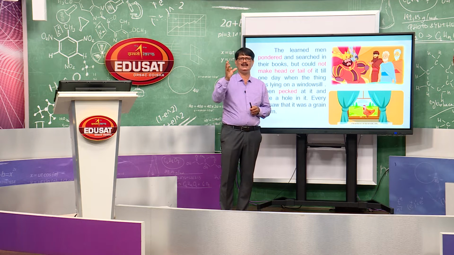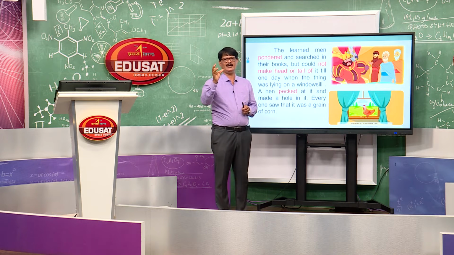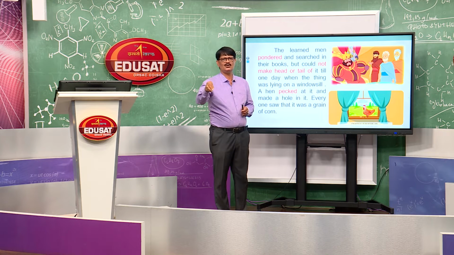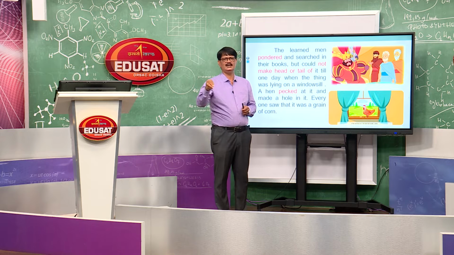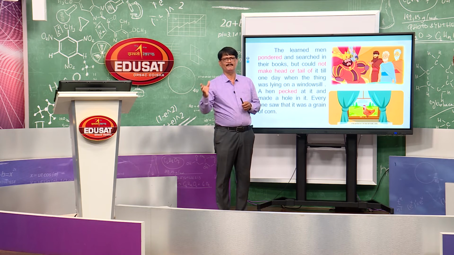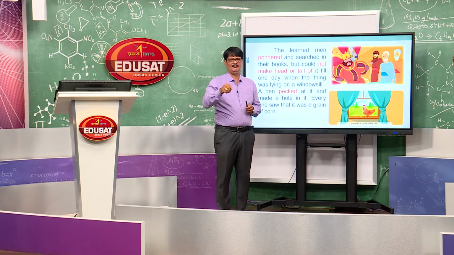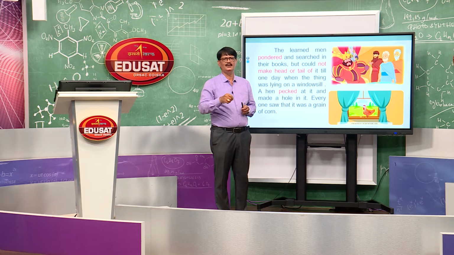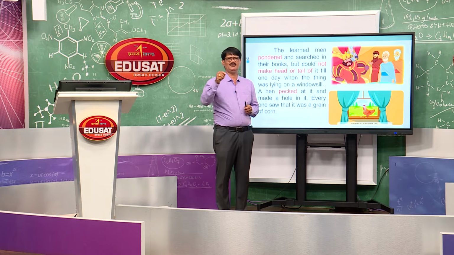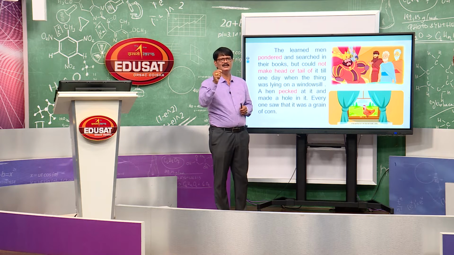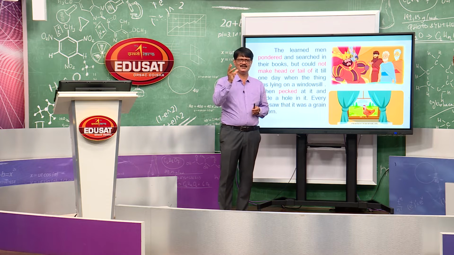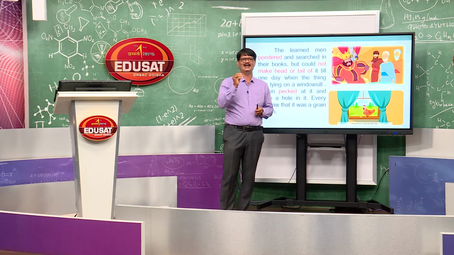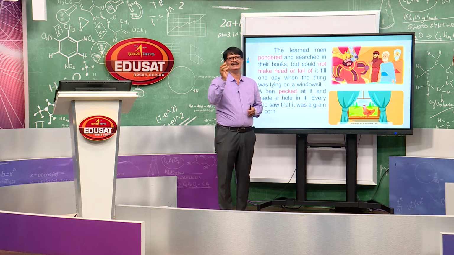One day when that big grain was lying on the window sill, a hen came and pecked, made a hole, tried to peck that strange thing and made a little hole in it. And everyone saw with surprise that the big thing which was looking like an egg was a grain.